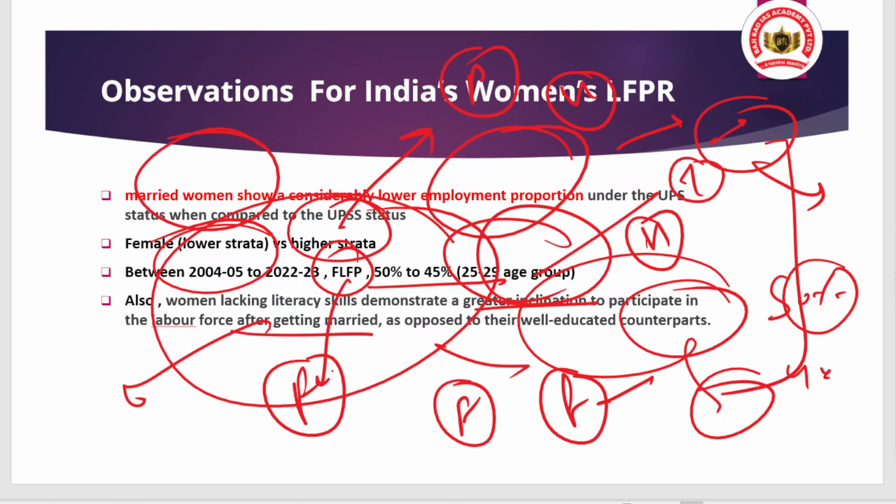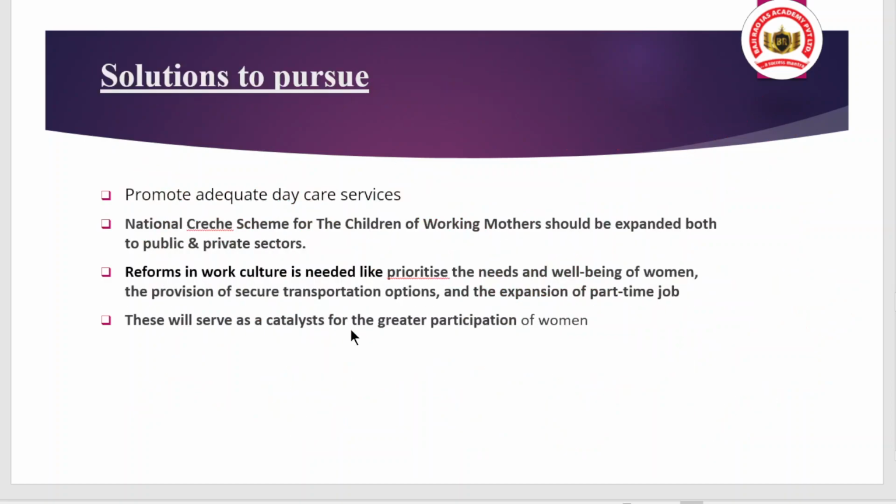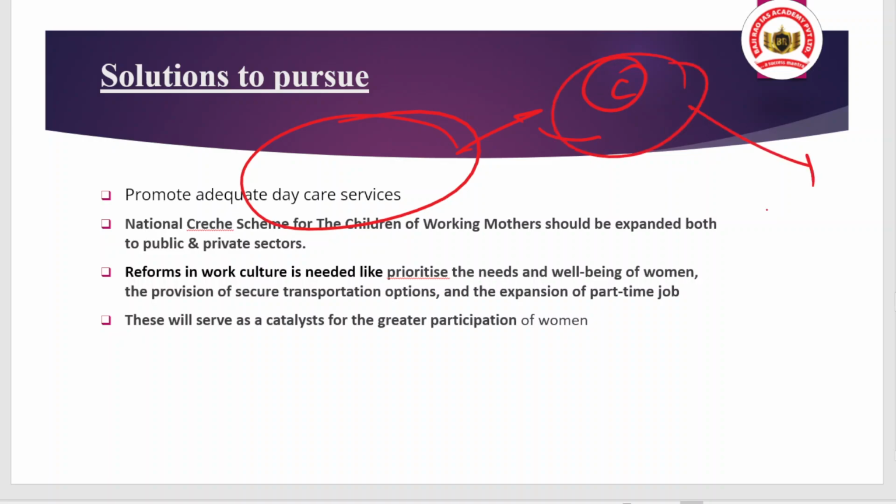So that is a very important distinction and you can understand. Now what are the solutions to pursue? Basically you have to promote adequate daycare services. Adequate daycare services means providing creche facility for the women, sanitation facility in the workplace. All these are daycare services because these also affect the participation of women in the workforce.